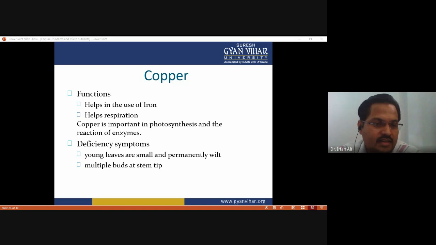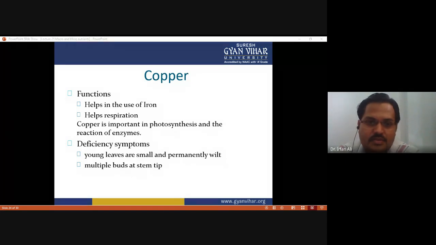Young leaves are small if there is a deficiency of copper, and permanent wilting is observed. Wilting means the leaves become limp. And multiple buds appear at the stem tips. So, these are the deficiency symptoms of copper.